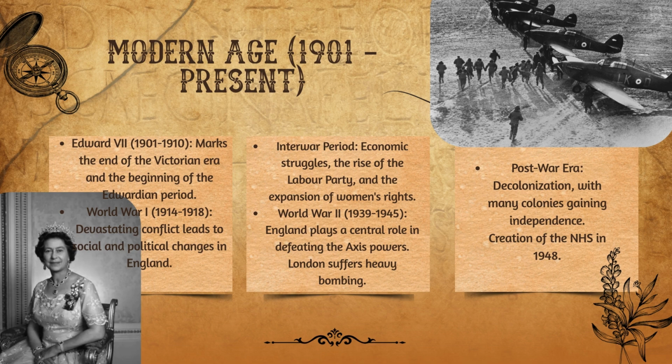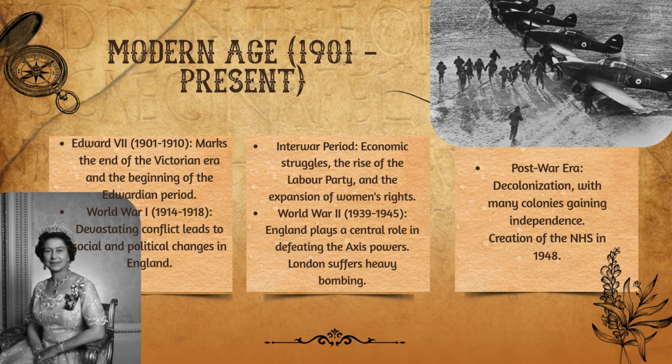England plays a central role in defeating the Axis powers. London suffers heavy bombing. The post-war era implies decolonization, with many colonies gaining independence. In 1948, the national health system is created. Queen Elizabeth II was the longest-reigning monarch from 1952 to 2022. Her son, Charles, succeeded her to the throne and became King Charles III in 2022.